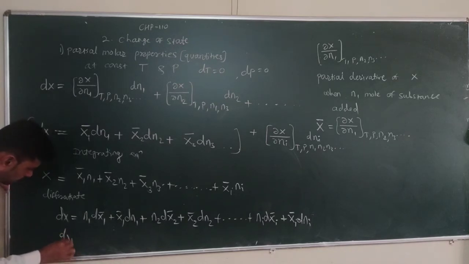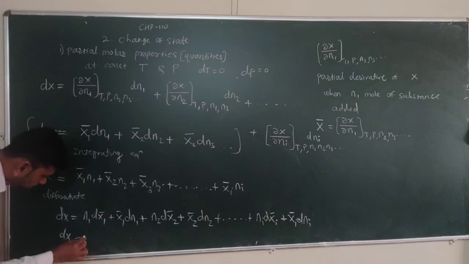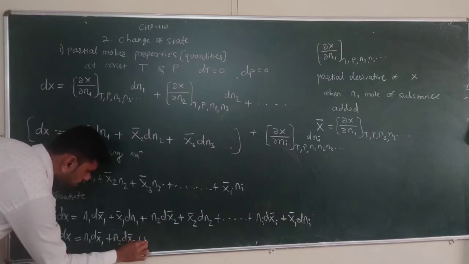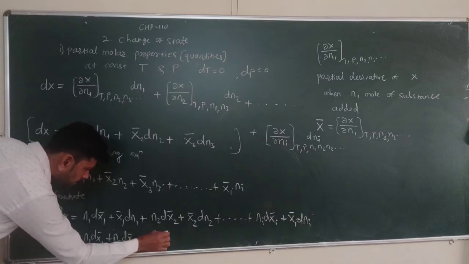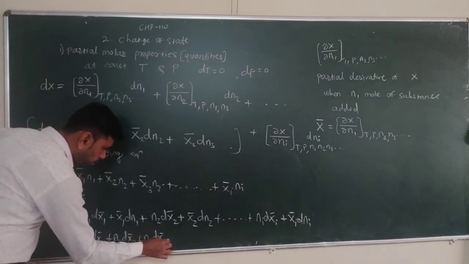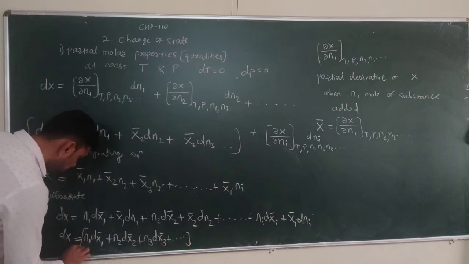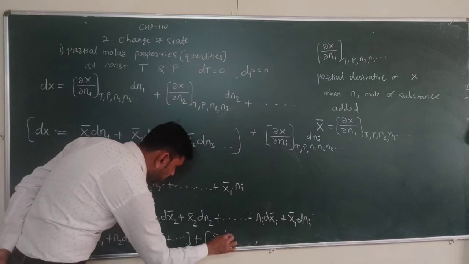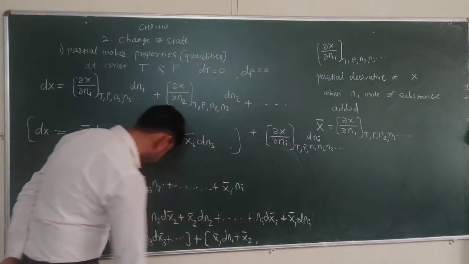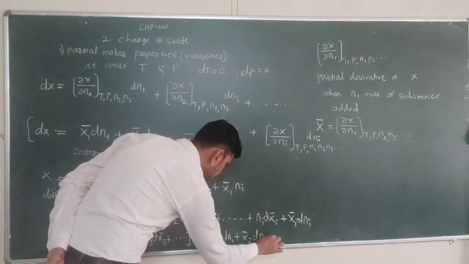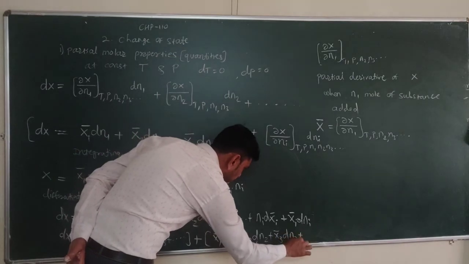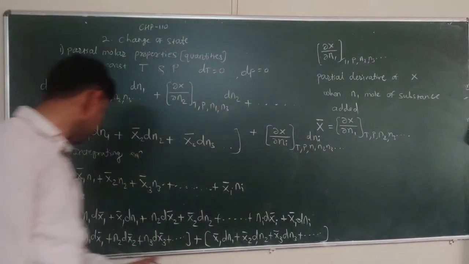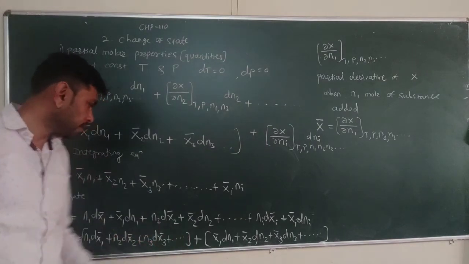If we separate the variables here, dX equals n1 dX1 bar plus n2 dX2 bar plus n3 dX3 bar, and so on for the number of constituents, plus the second group: X1 bar dn1 plus X2 bar dn2 plus X3 bar dn3, and we can continue for the other constituents. In this equation we have separated these variables.